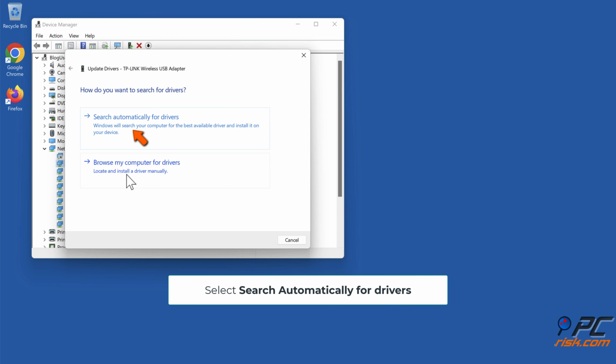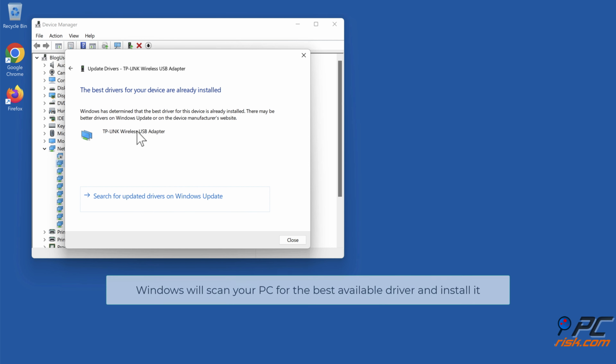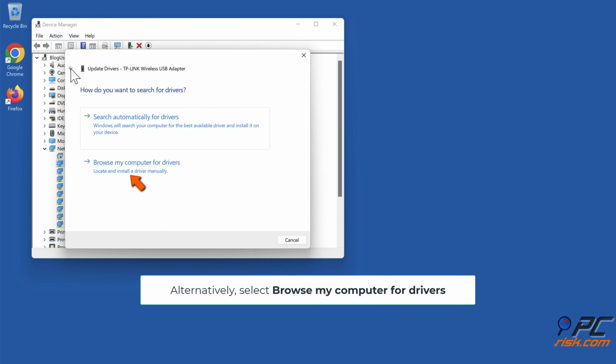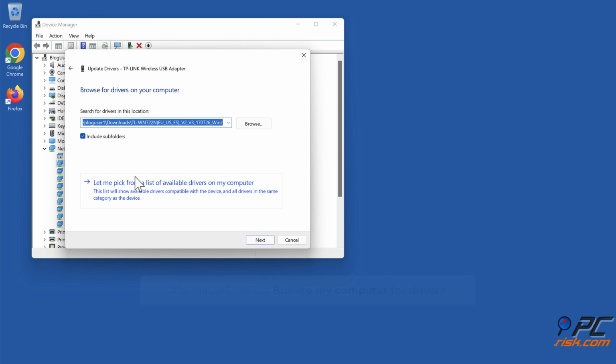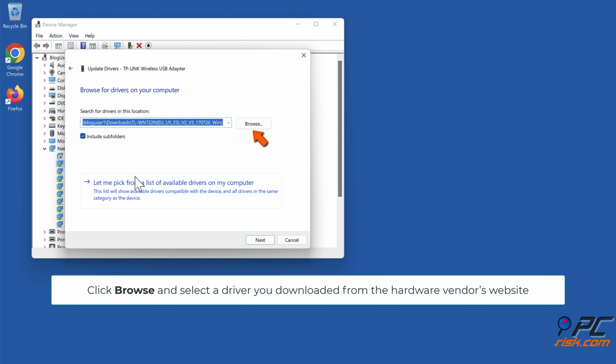Select Search automatically for drivers. Windows will scan your PC for the best available driver and install it. Alternatively, select Browse My Computer for drivers. Click Browse and select a driver you downloaded from the hardware vendor's website.